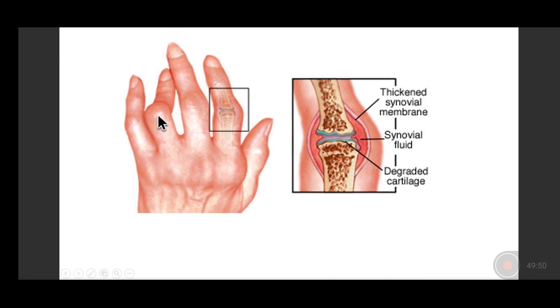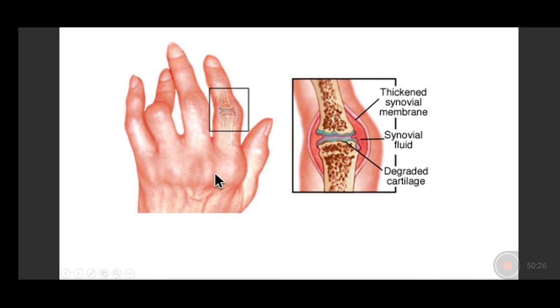So which are the joints involved in rheumatoid arthritis? We have involvement of the small joints of the hands and feet, the proximal and the distal interphalangeal joints. In this, there is thickening of the synovial membrane, there is diminution of the synovial fluid, degradation of the cartilage, and the bones which are adjoining these joints also show osteopenia. So there is osteopenia of the bones, deformities of the bones. So you can see these characteristic swan neck deformity, deviation of the fingers, and an extremely painful condition.